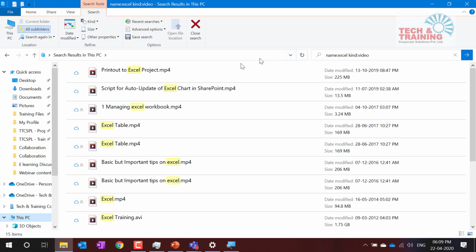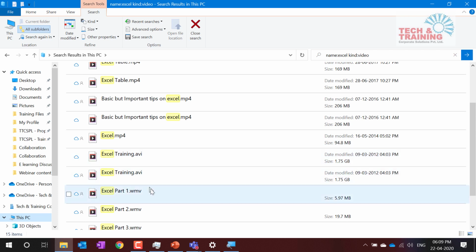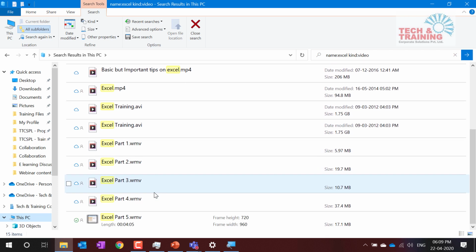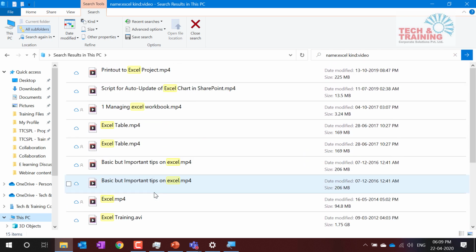But you will see that when I typed video, it got me MP4 extension file, AVI extension file, WMV extension files. That means it does not look for a specific extension, but it knows what extensions belong to a video category. So automatically it will look for video. So if I want pictures, I will type pictures. If I want audio, I'll type audio, and various other things I can type and I'll get the result.